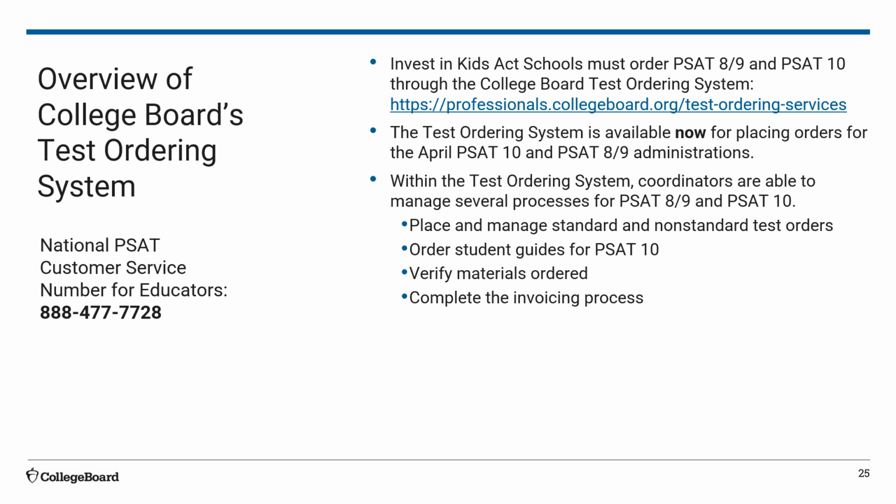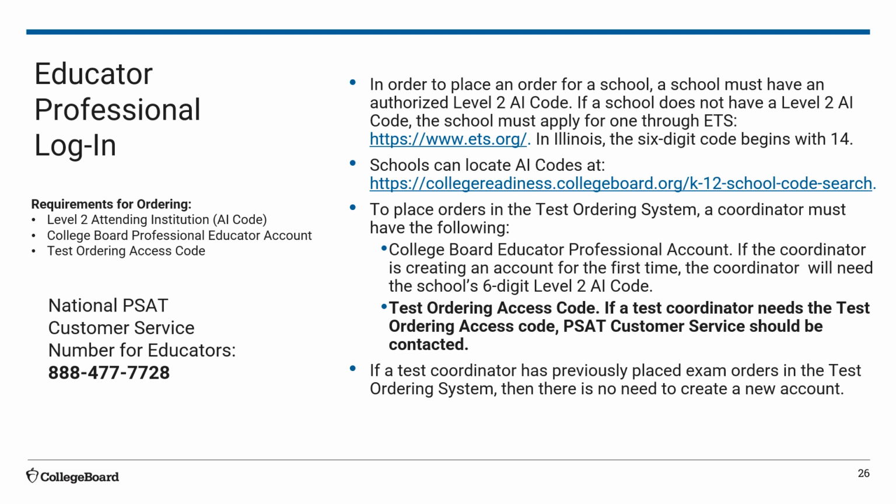Within the test ordering system, coordinators are able to manage several processes for PSAT 8-9 and PSAT 10. These include placing and managing standard and non-standard test orders, ordering student guides for PSAT 10, verifying materials ordered, and completing the invoicing process. To place orders in the test ordering system, a coordinator must have the following: a College Board Educator Professional account. If the coordinator is creating an account for the first time, the coordinator will need the school's 6-digit Level 2 AI code and a test ordering access code.